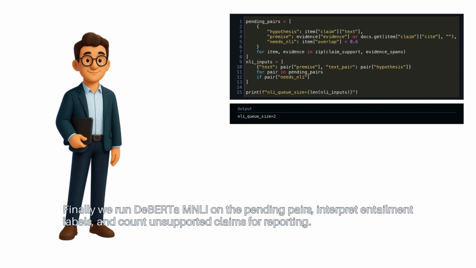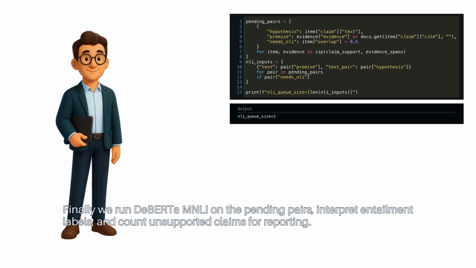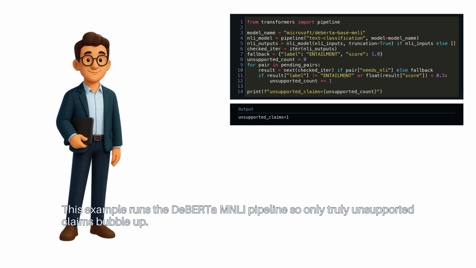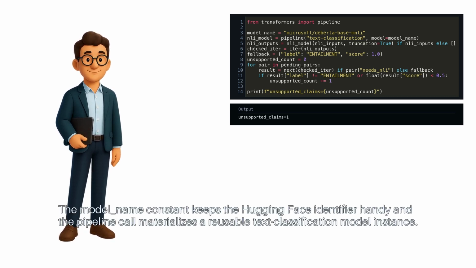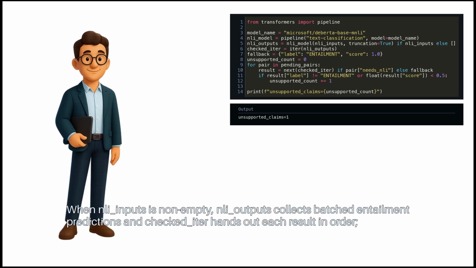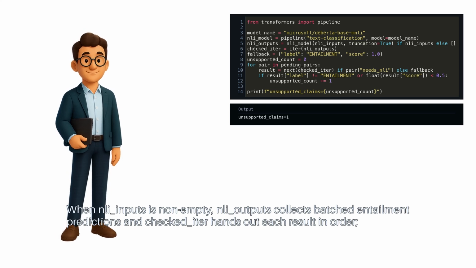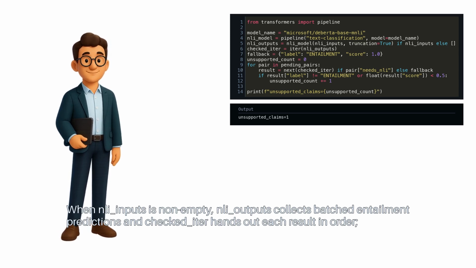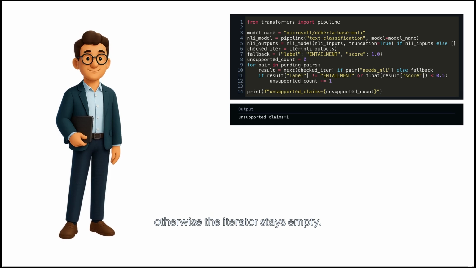Finally, we run DeBERTa MNLI on the pending pairs, interpret entailment labels, and count unsupported claims for reporting. This example runs the DeBERTa MNLI pipeline, so only truly unsupported claims bubble up. The model name constant keeps the Hugging Face identifier handy, and the pipeline call materializes a reusable text classification model instance. When NLI inputs is non-empty, NLI outputs collects batched entailment predictions, and checked iter hands out each result in order. Otherwise, the iterator stays empty.